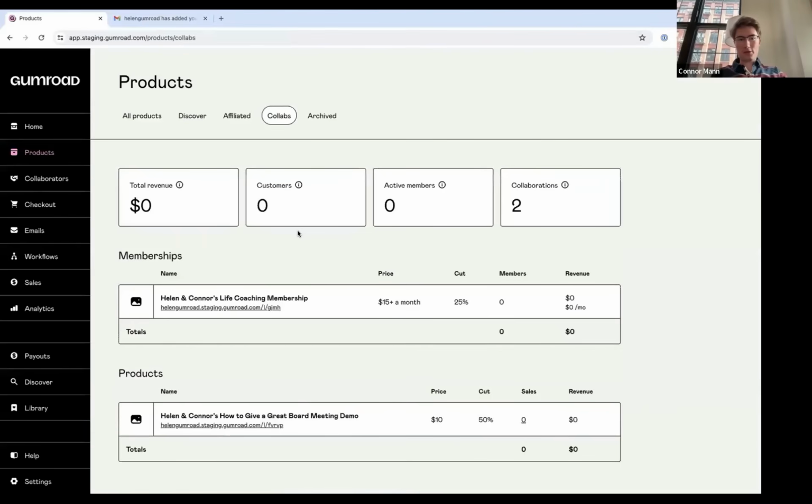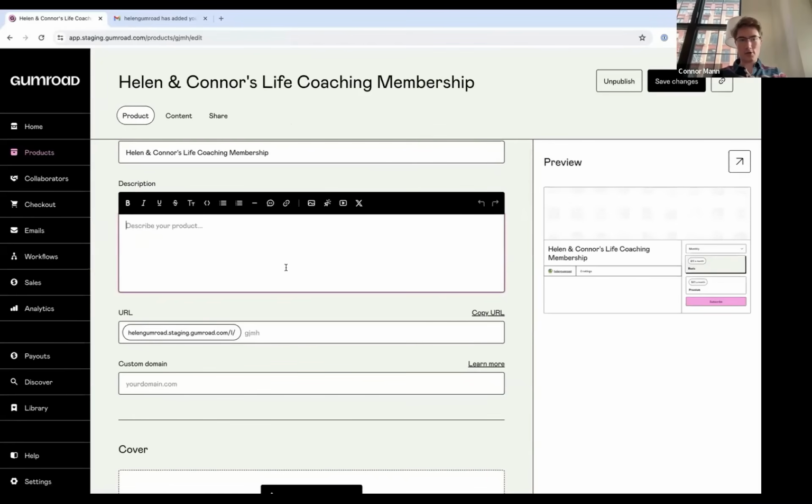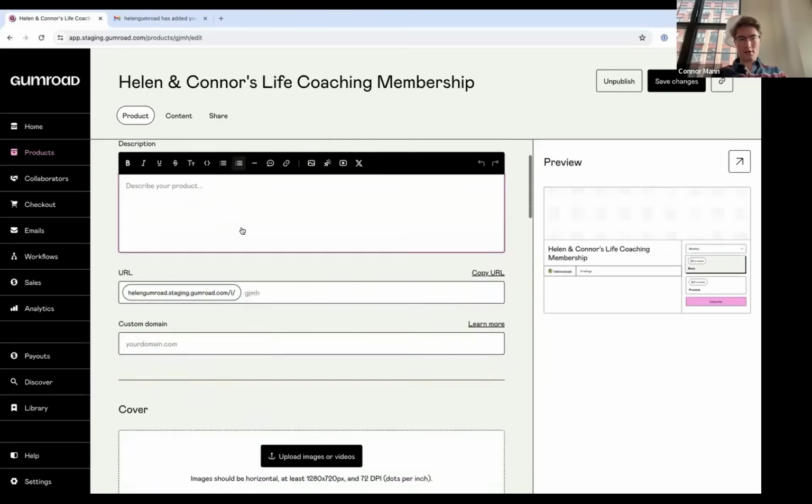And I'm on the same page that Helen was showing you, and I can see both the membership and the product that she created. And as a collaborator, I'm able to go into the product edit page, and I can change the product just like Helen could. So we can collaborate on it together and change the product's content. And that's pretty much it.